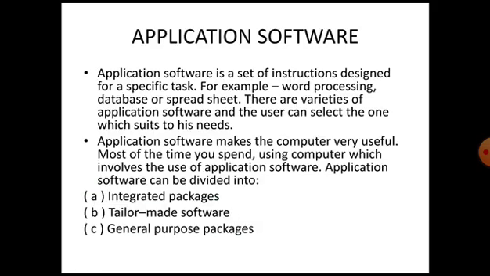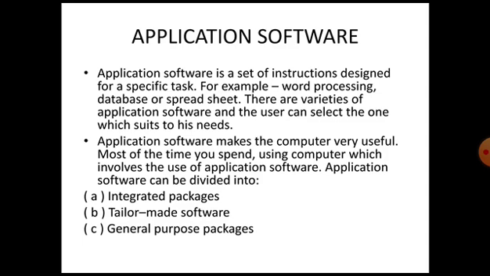What do you mean by application software? So application software is a set of instructions designed for a specific task. For example, word processing, database, spreadsheet, and graphic suite, presentation, etc. There are a variety of application software that user can select and choose the one which suits its requirement or need.